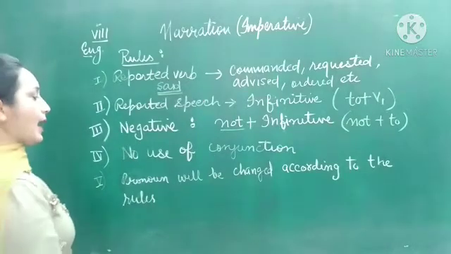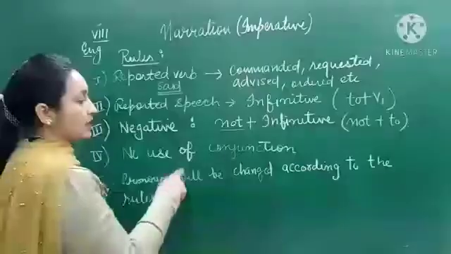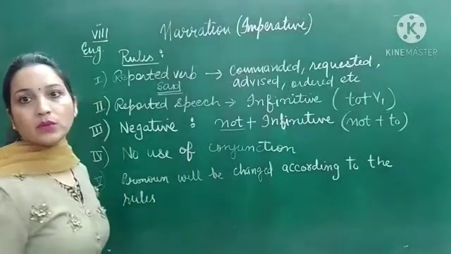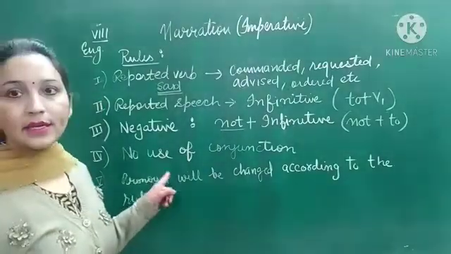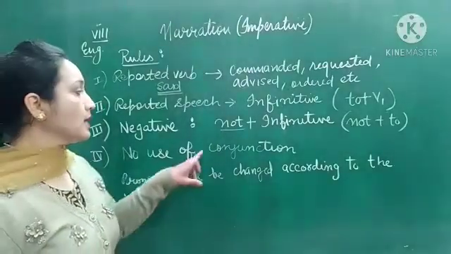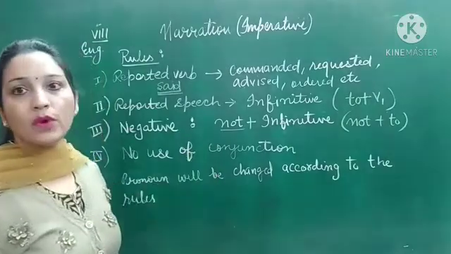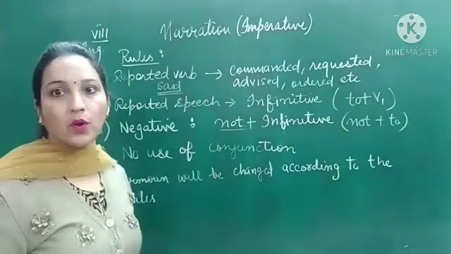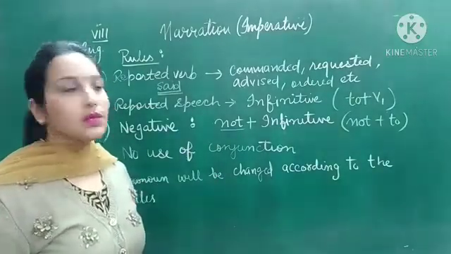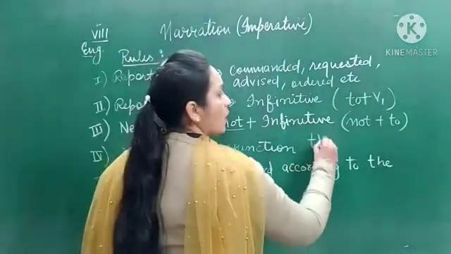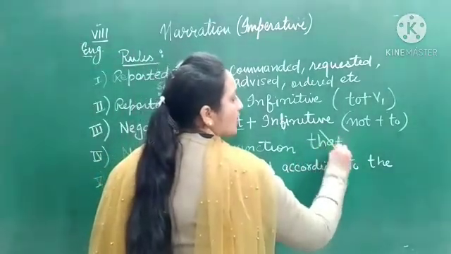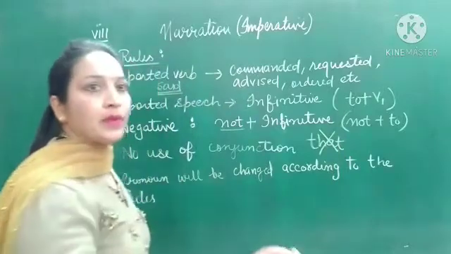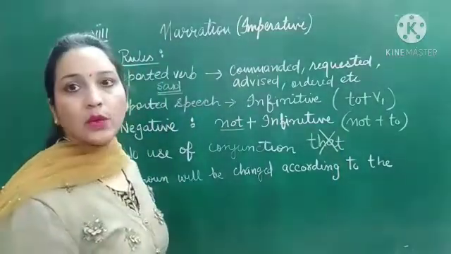Okay? And in imperative sentences, a conjunction will not be used. When you are changing direct into indirect speech, in place of the comma and inverted commas, you will not use that. Many students have the habit of putting that when they change direct speech into indirect speech.